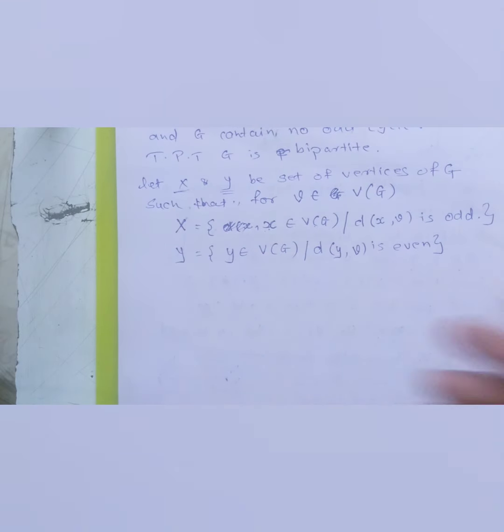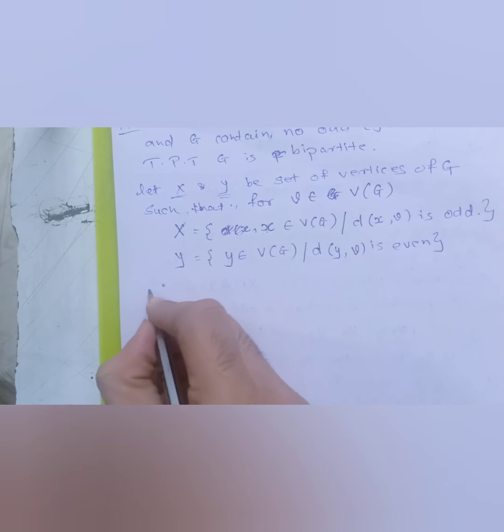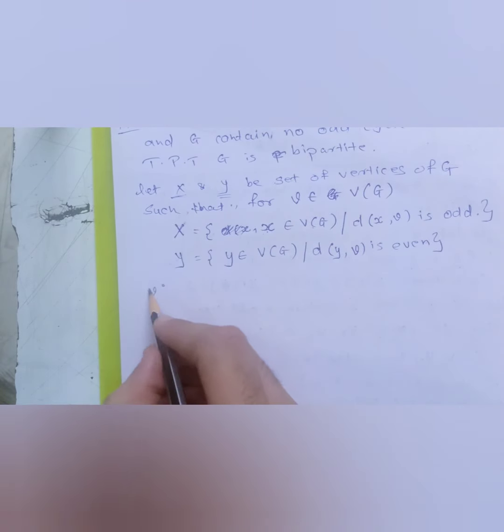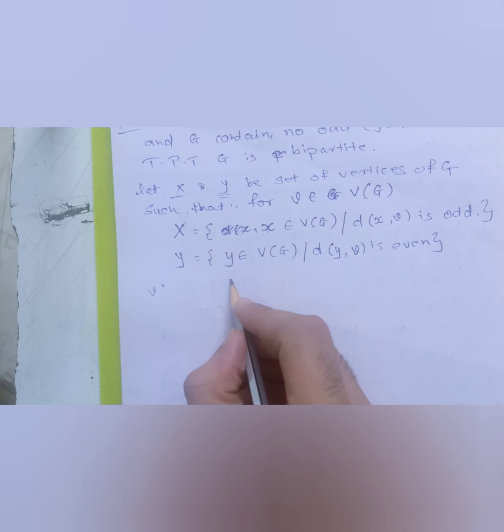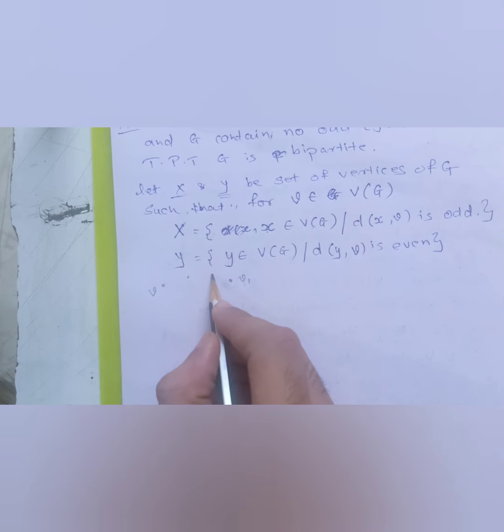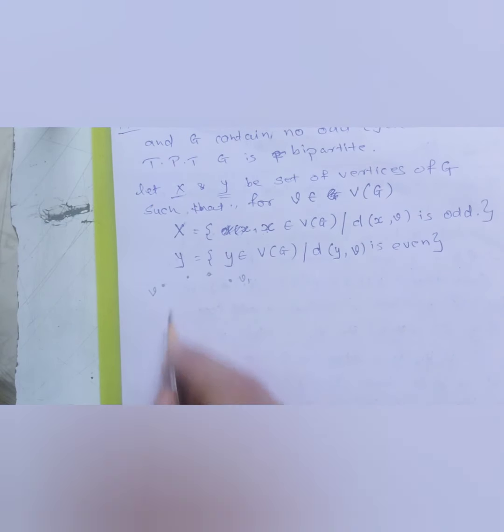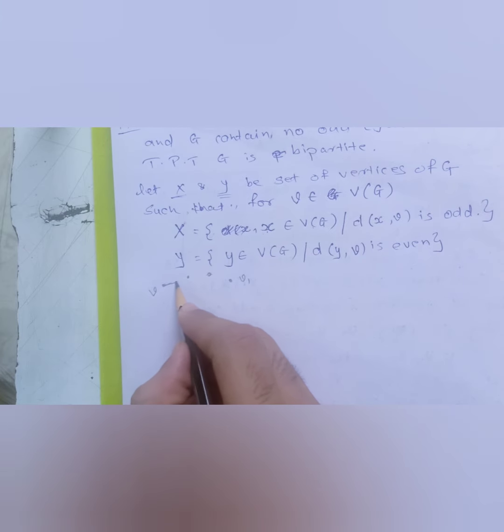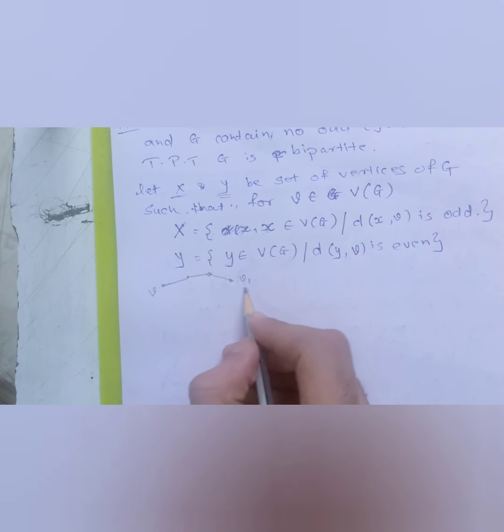Just to picturize it, let's assume a graph where V is a vertex, and let's say here I am getting a vertex V1. Let me take some random vertices over here. If I count the path, it will be 1, 2, 3. So it's an odd path, or we can say odd distance. So 1, 2, 3 is an odd distance, and I will say that this V1 should belong to my set X.